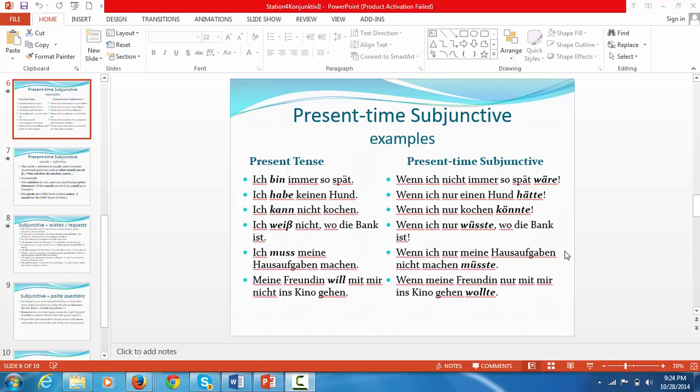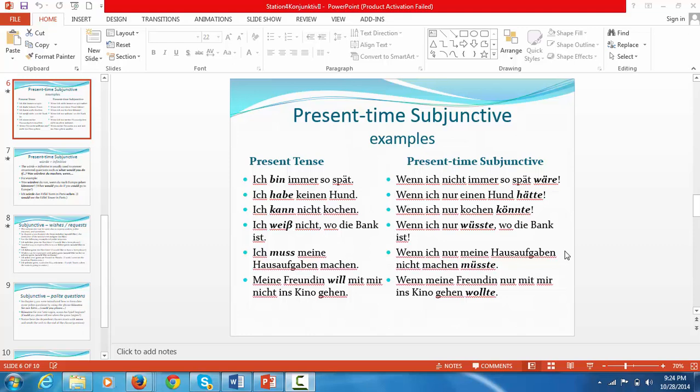On the left hand side we have all of the present tense indicative mood, basically factual statements. Ich bin immer so spät, ich habe keinen Hund, talking about your being and maybe something that you have or do not have. For the first one, ich bin immer so spät, I'm always late.